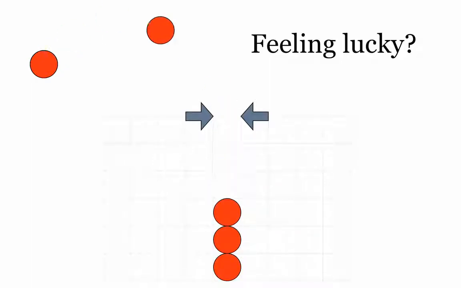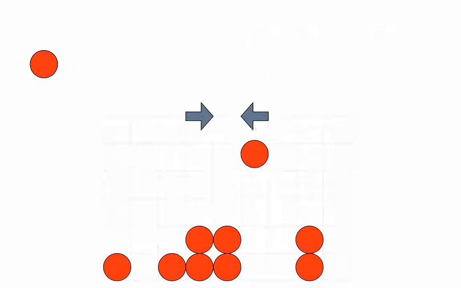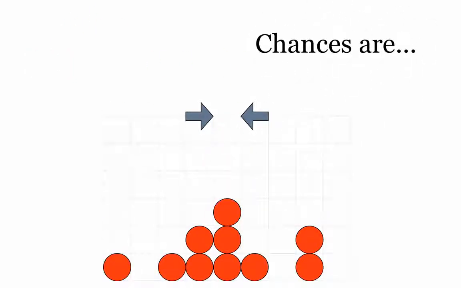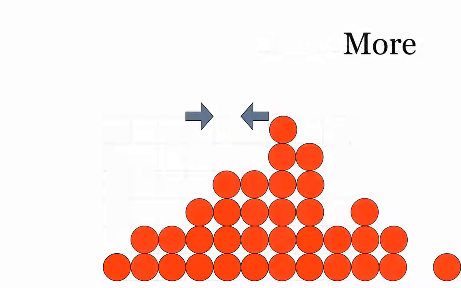Let's say we want to put this red ball between the gray arrows. We think we're going to get these results. Watch the balls. In reality, chances are we're going to get results like these. If we keep shooting red balls, we might end up with something like this. Remember, we wanted the ball between the gray arrows.